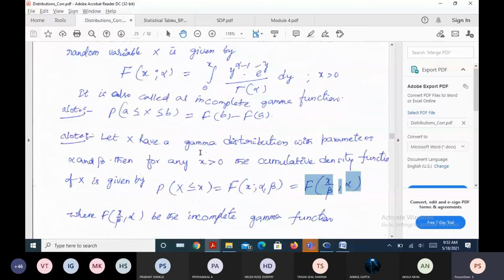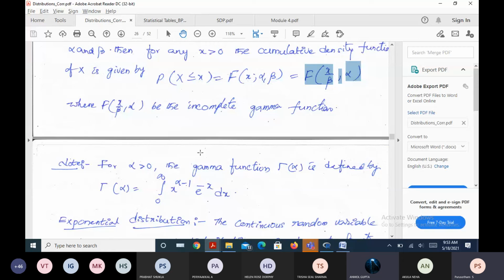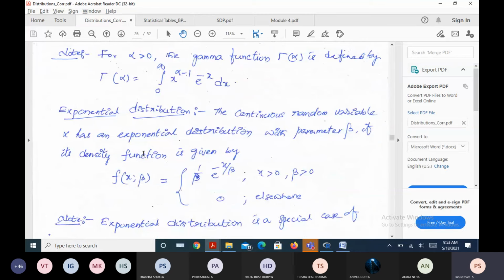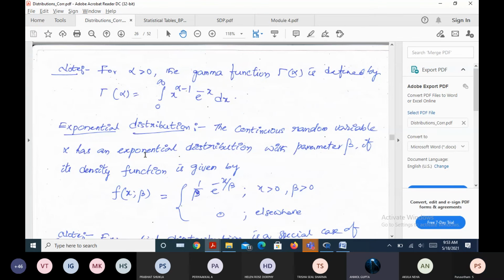Any doubts will be discussed in the next session again. As I said, for the exponential distribution, you put alpha as 1, giving 1 over beta e raised to minus x by beta. Go through these 1-2 pages of gamma and exponential distribution before the next class. Tomorrow we have a lab session. We will discuss certain sums on a normal distribution and how to visualize the area under the normal curve. Then the gamma and exponential will be covered in the lab session itself.